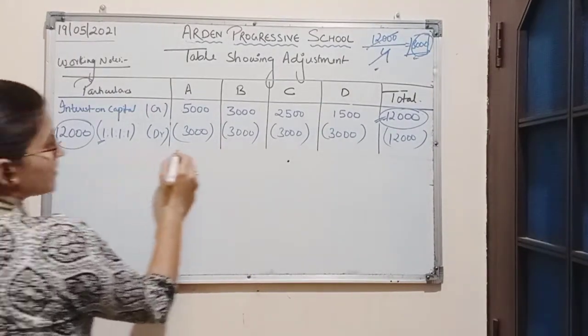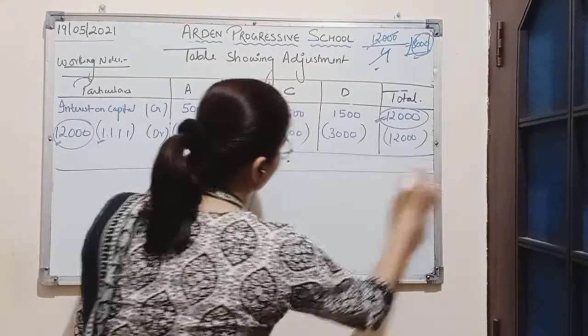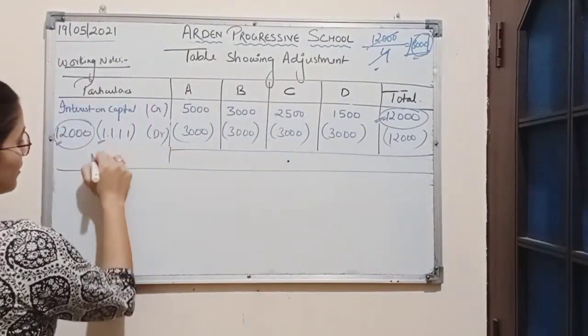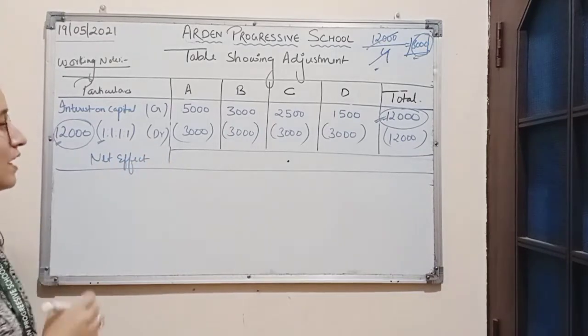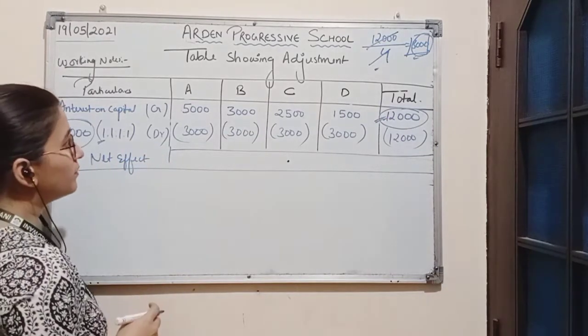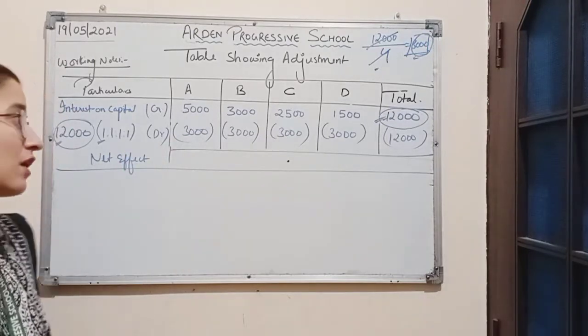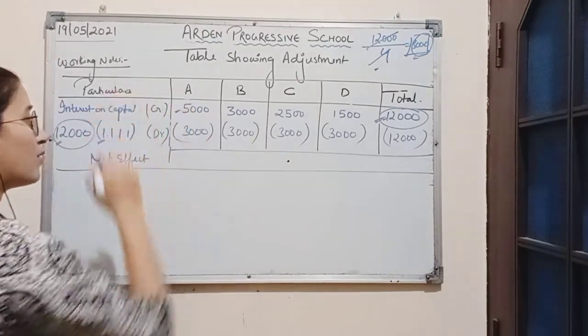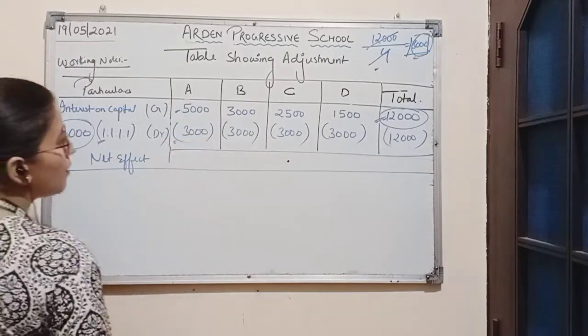Now we will see what is the net effect, or the difference. As we can see here in A's column, the credit amount is 5,000 and the debit amount is 3,000. So we have a greater positive value and a less negative value. The result will be positive only.